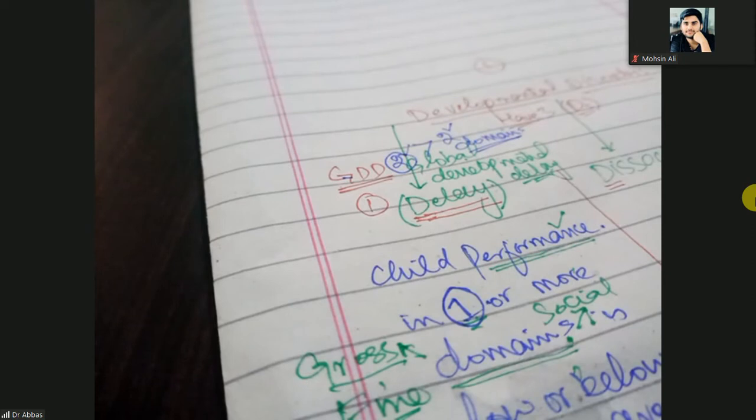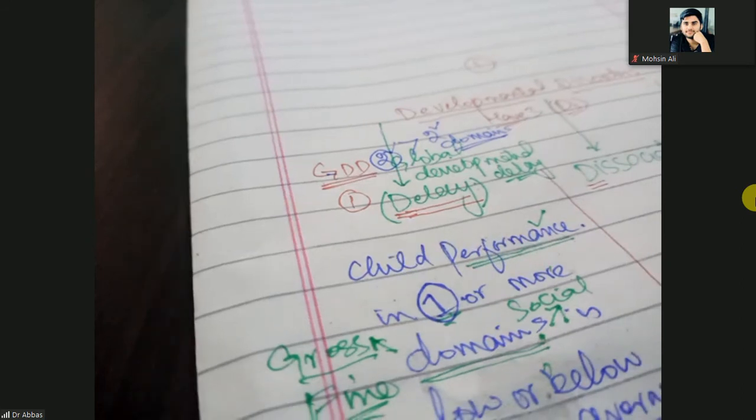If the developmental delay involves two or more than two domains, that is the GDD, global developmental delay. It means the baby cannot sit and the baby cannot hold the neck, both are gross motor. It means the other is fine motor. So two domains are involved. Maybe one is gross motor and the other is fine motor. That is the global developmental delay.